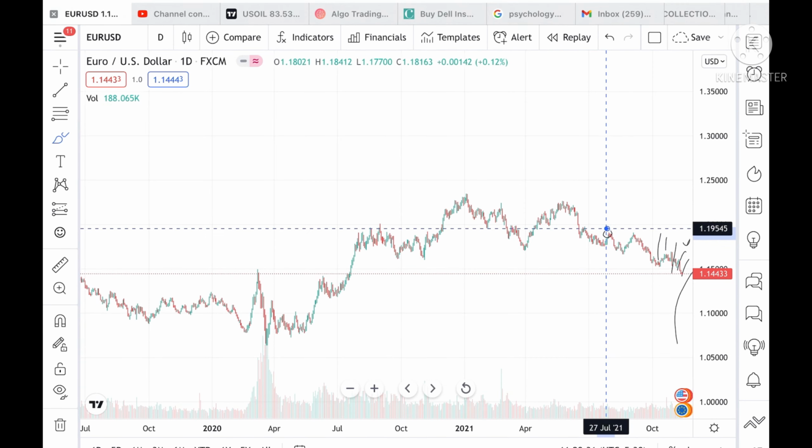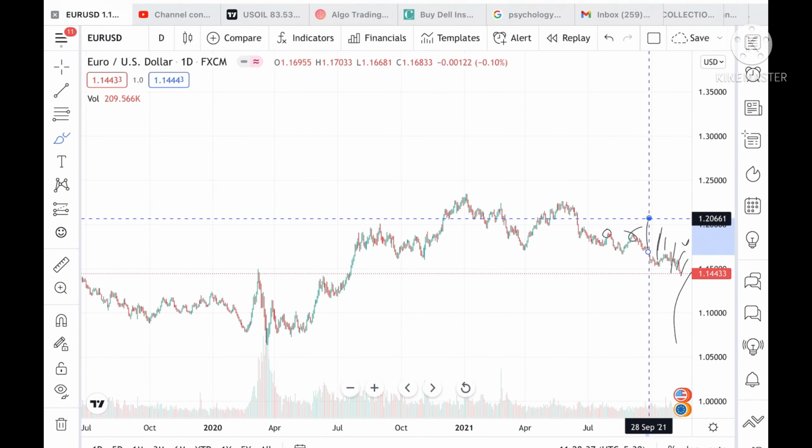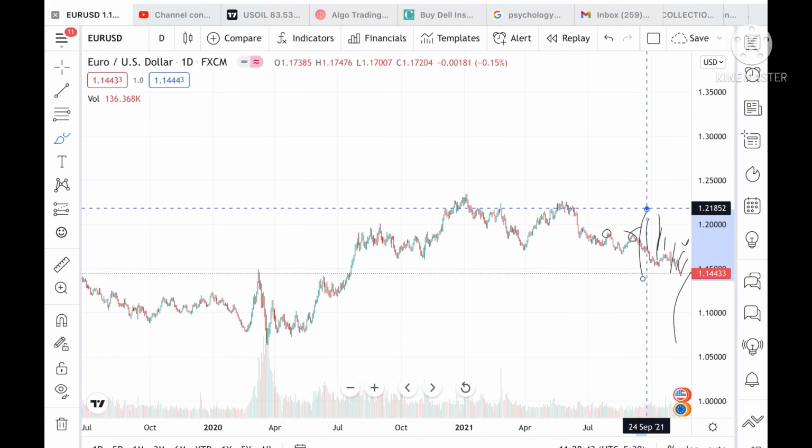1.19098. These levels are already tested twice, so chances are high it can go and touch 1.19842, and from there it can touch 1.21832, and from there it can go further upside.